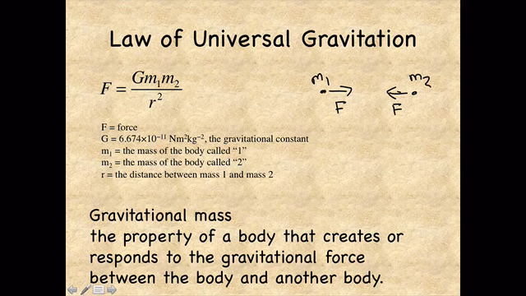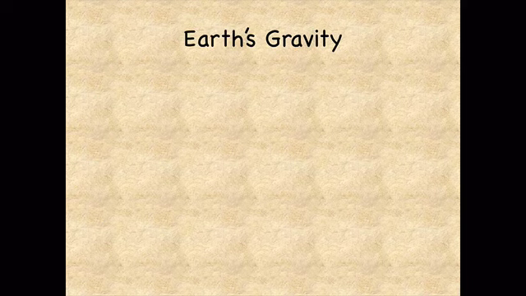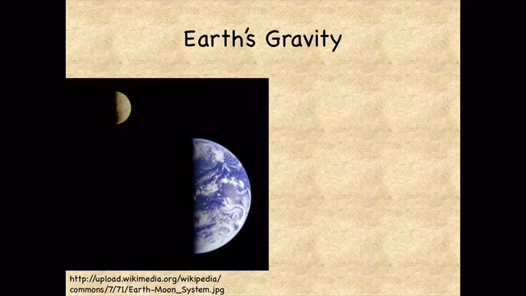So if I took this mass up here and doubled it, I would double the force that this mass feels being pulled towards the other mass, and I would also double the force that the other mass feels. Let's look at how the law of universal gravitation might create a force between two astronomical bodies, the Earth and the Moon. Here's a great photo of them as seen from space.